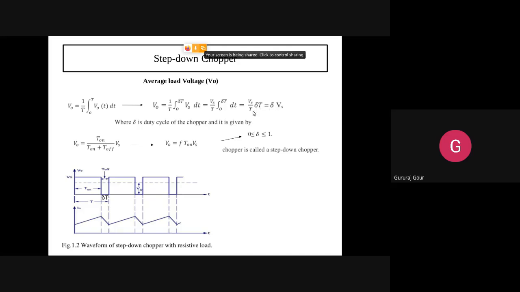Dou T by T is T on by total T, that is T on by T on plus T off. This is dou, the duty cycle of the chopper, given by T on by T on plus T off, into Vs.